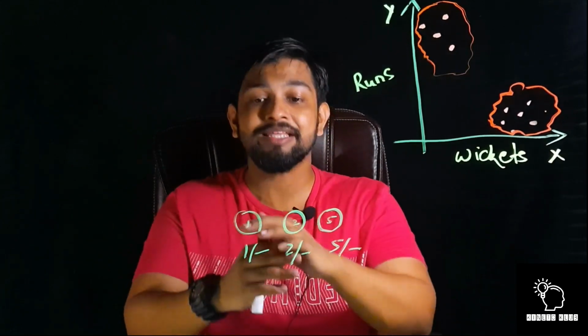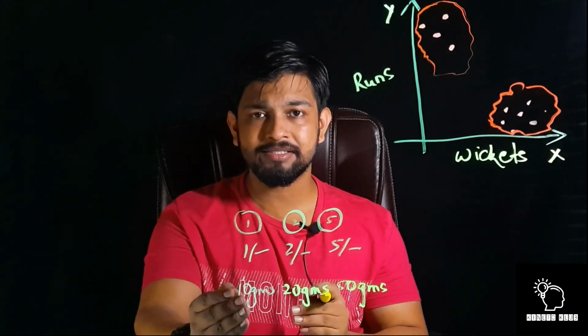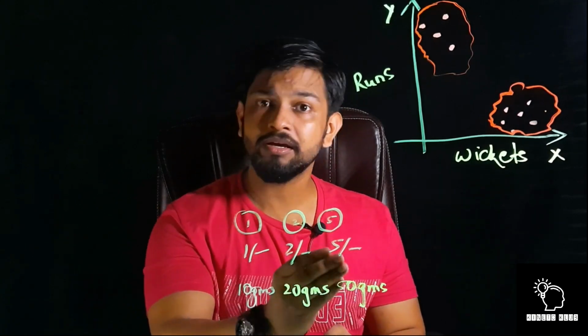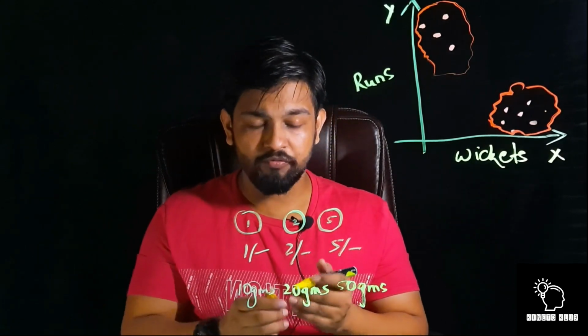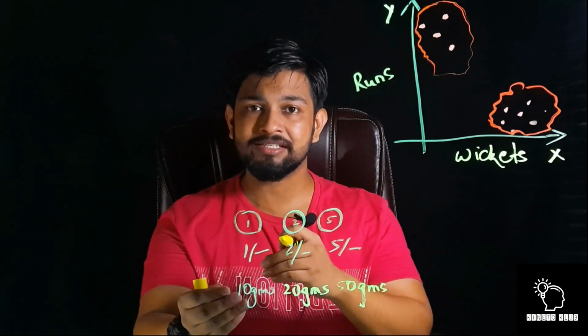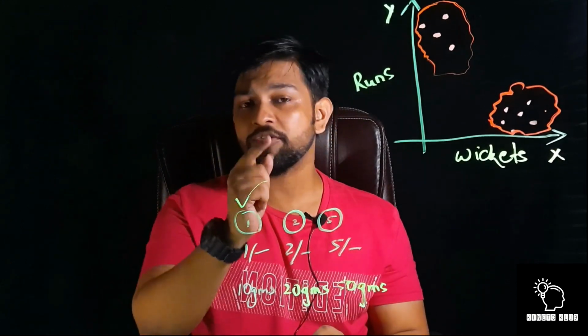So how is it possible? Let's take the weight of each one. For example, a 1 rupee coin weighs 10 grams, a 2 rupee coin weighs 20 grams and a 5 rupee coin weighs 50 grams. Now we will make the machine learn that if a coin is put into the weighing system and it is 10 grams, it will be a 1 rupee coin.